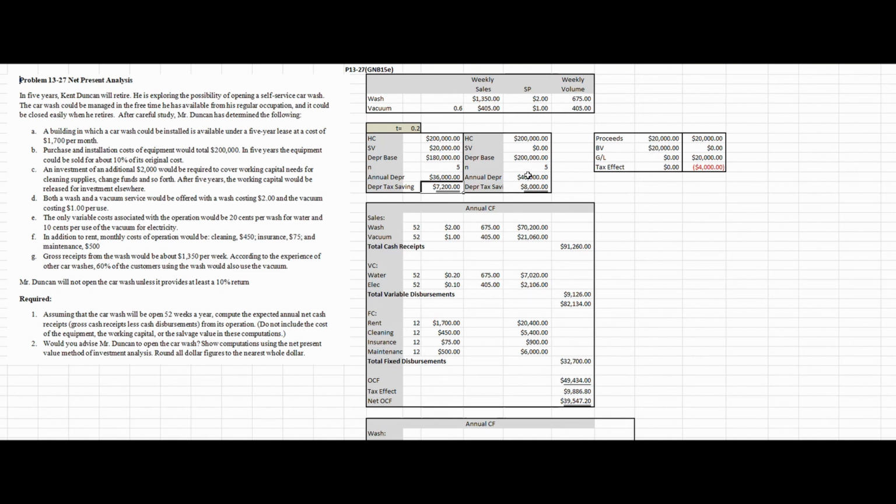But were I to depreciate this thing, use a salvage value of 0 and depreciate the full depreciation base, then I would end up with a taxable gain, and that would be taxed at the tax rate. So I would have a corresponding cash outflow of $4,000 in year 5. My calculation of my operating cash flow is unimpacted by any change in my tax rate. However, the tax effect is obviously impacted. It goes up as my tax rate goes up and my net operating cash flow goes down.